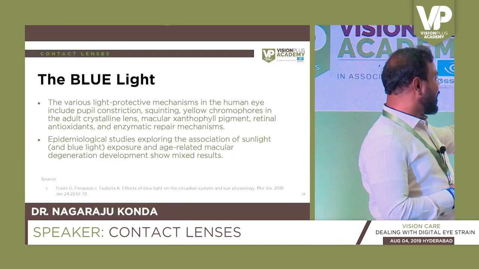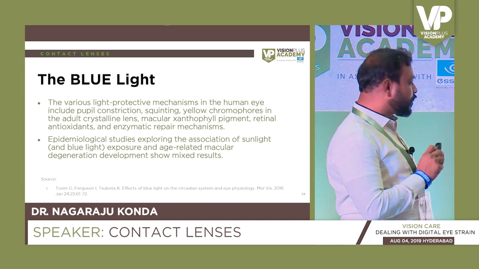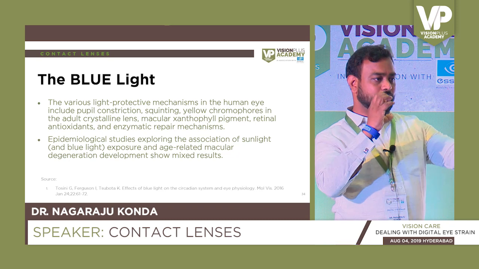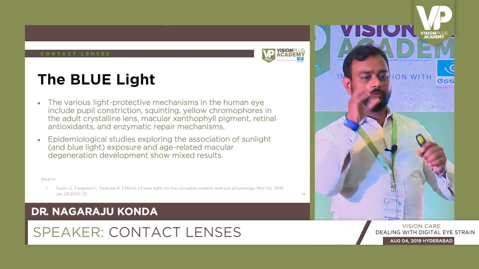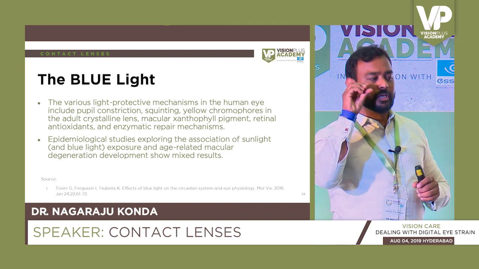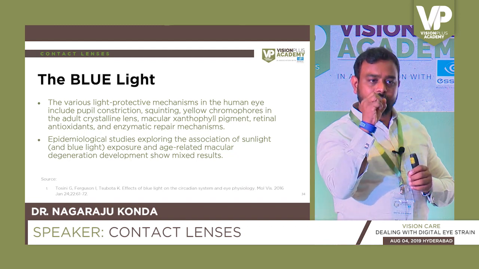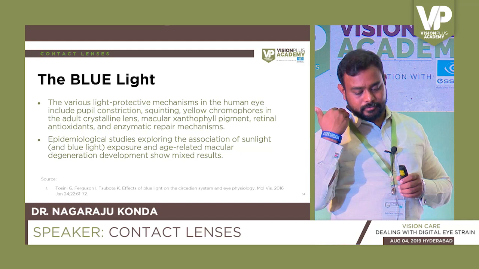The various light protective mechanisms in the human eye include our eyelids and pupillary constriction. When there is bright light, we automatically squeeze our eyes, making them small, and similarly the opening of our eye also becomes small, so it won't allow more light to get in.